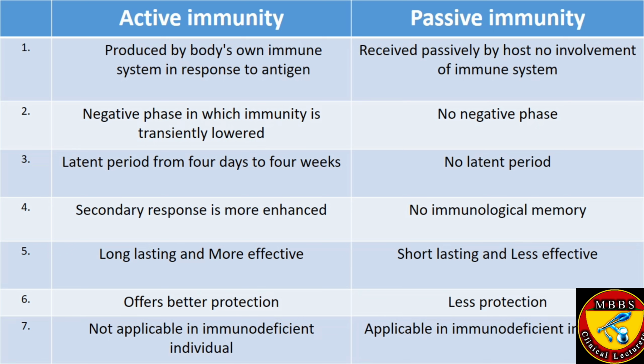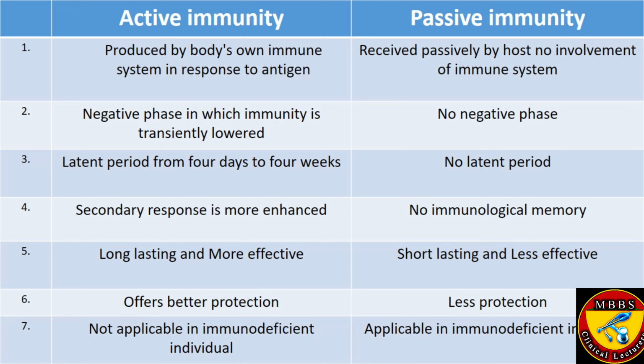There will be no detection of the antibodies, because antigen-antibody complexes are formed, or the number of antibodies is so low that it cannot be detected by the different tests. While in passive immunity there is no latent period.